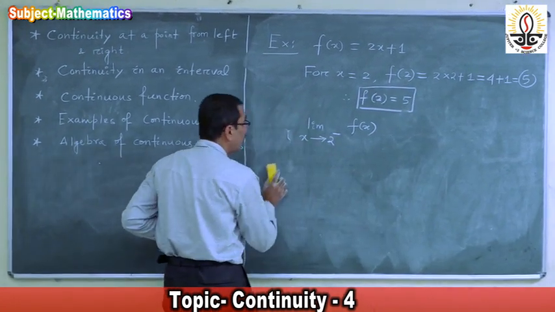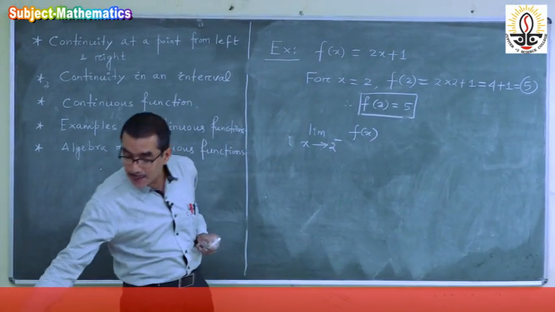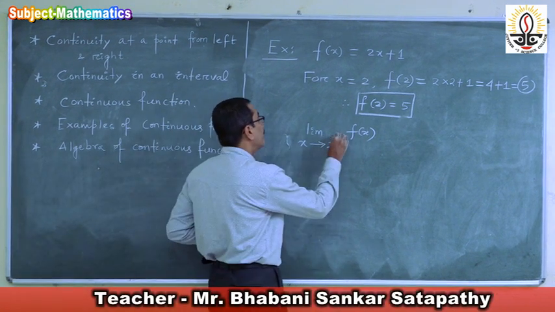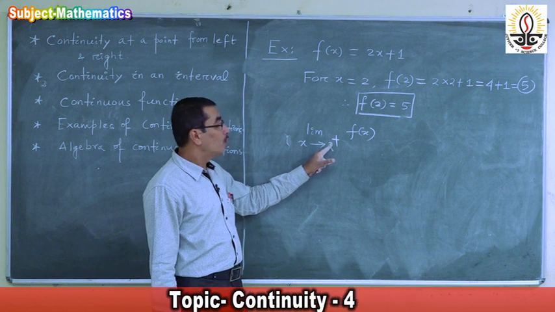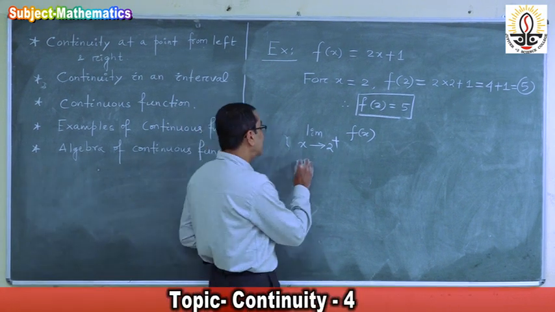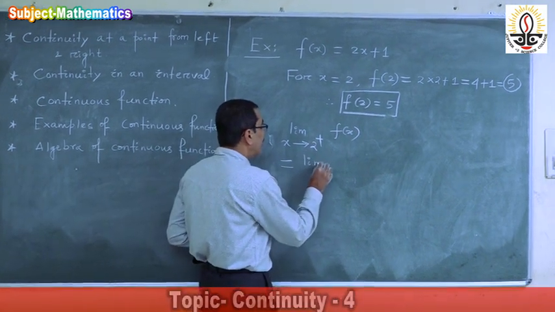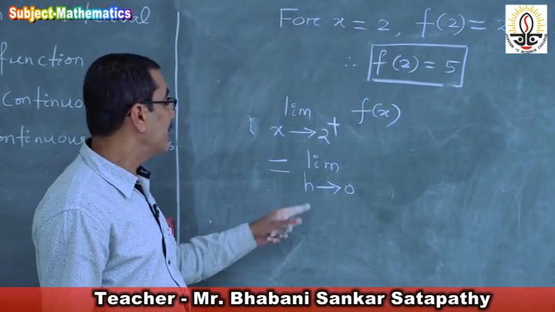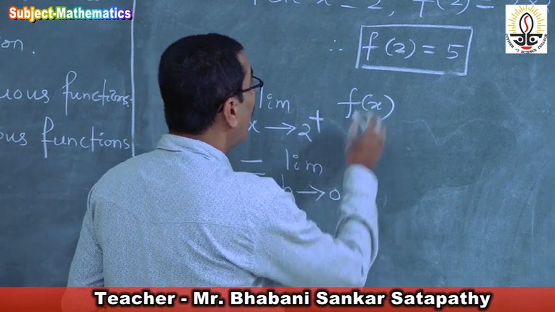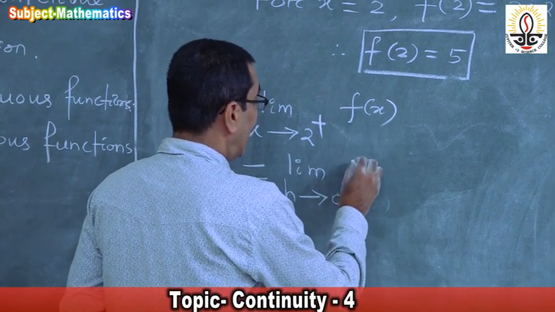For that we will find out limit x approaches to 2 plus f of x. This is equal to limit h tends to 0 f of x in place of 2.